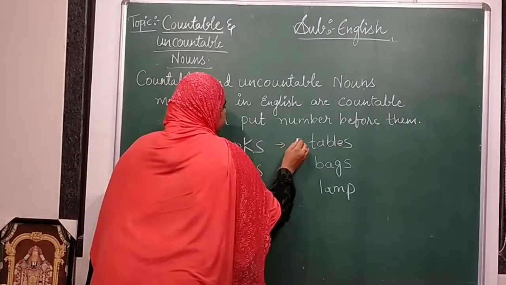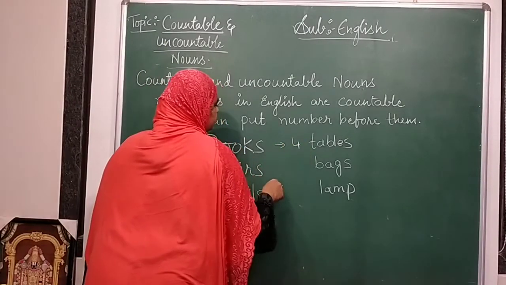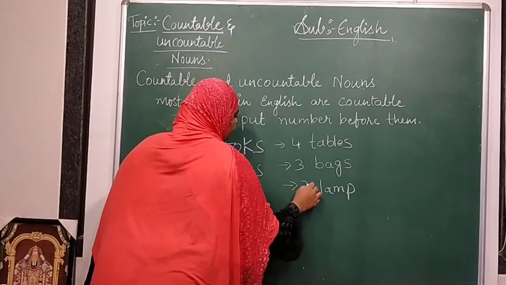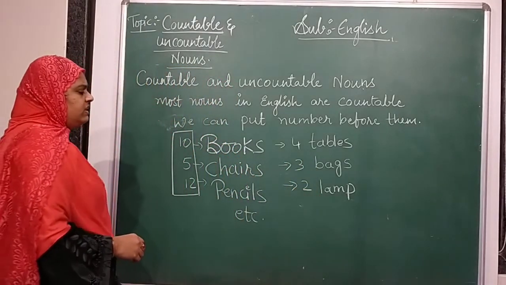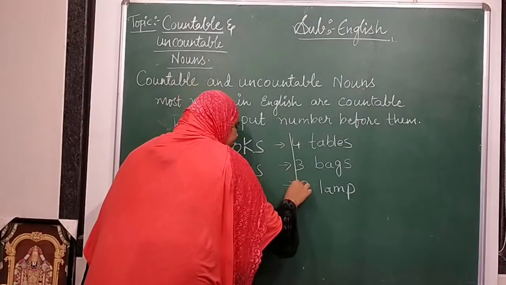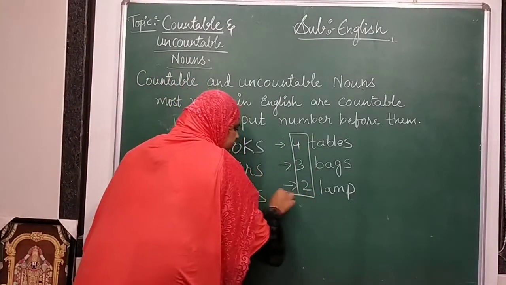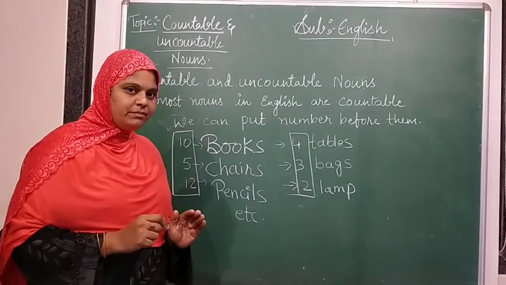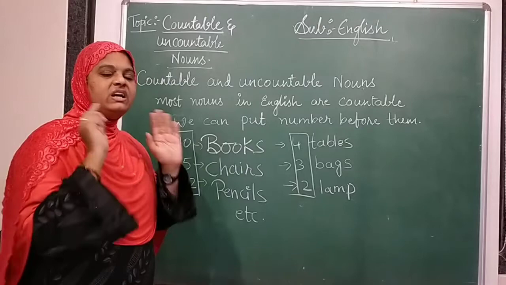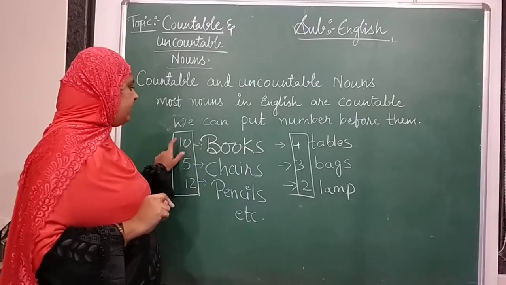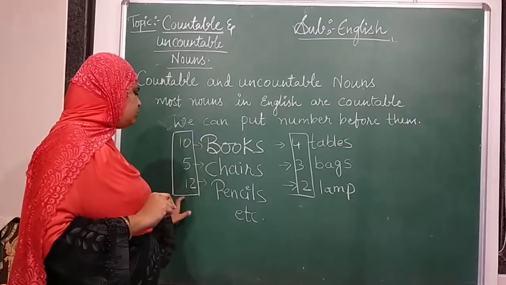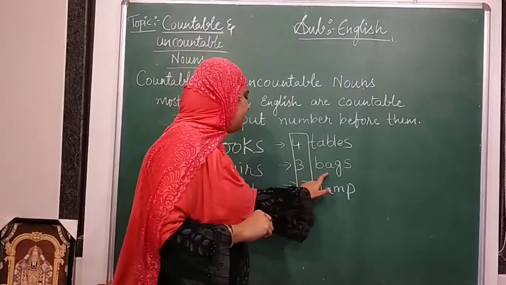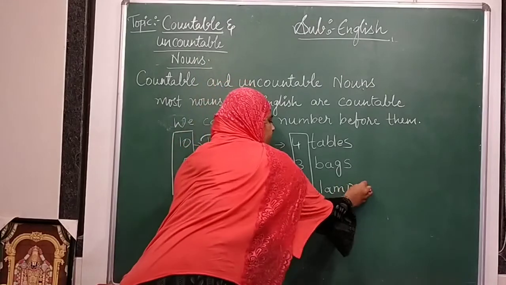We can write 4 tables, 3 bags, 2 lamps. These are countable nouns. We can keep the numbers. Don't forget that for countable nouns we can keep the numbers, like 10 books, 5 chairs, 12 pencils, 4 tables, 3 bags, 2 lamps.